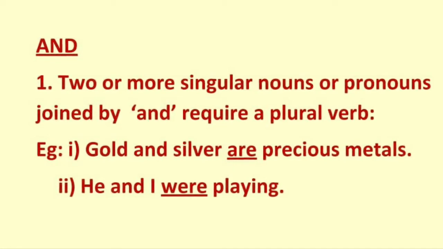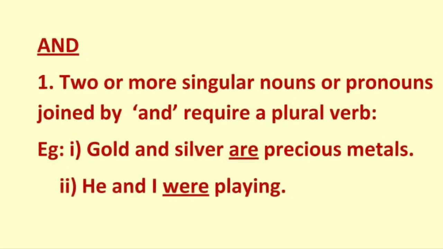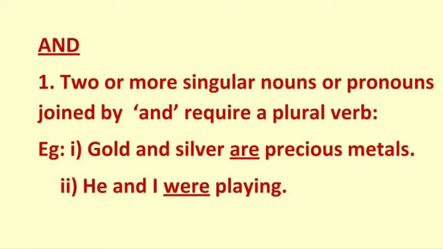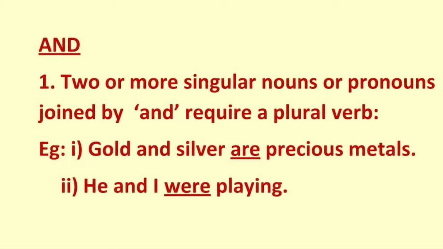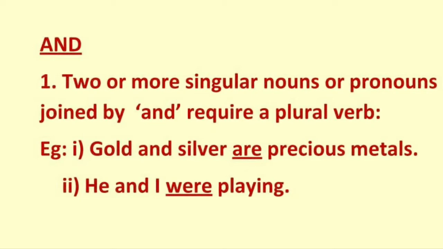The first example here is gold and silver are precious metals. Though gold is a singular entity, silver is also a singular entity, but when we are using and, that means it becomes plural. So we are using are for gold and silver.